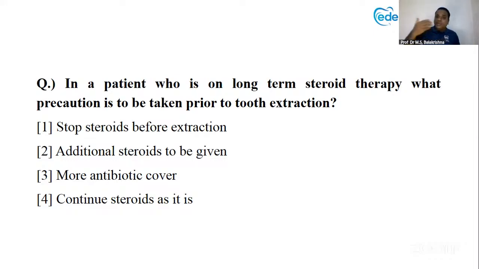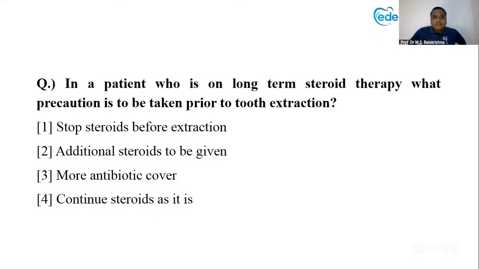Now you are going to do extraction for that patient. So during the extraction, you will give LA. Again, the stress level will increase. So please remember, on the day of extraction, just before the procedure, you should double the dose of the steroid. That means if the patient is taking 100 units, before the extraction, give one more 100 units. If the patient was taking 50 units, before the extraction, again 50 units. So the first 100 unit is for his normal survival, and the second 100 is for the stress what you are going to give.